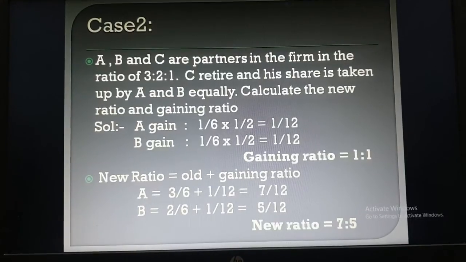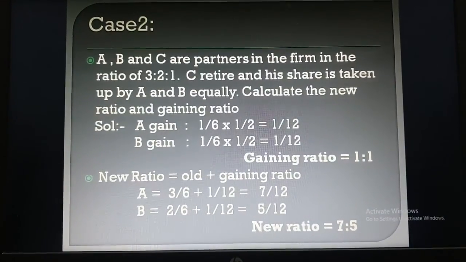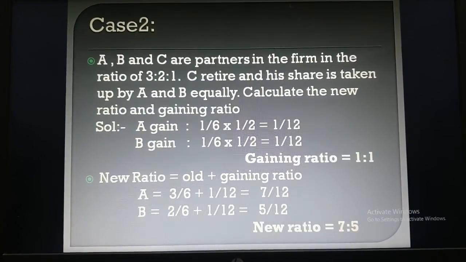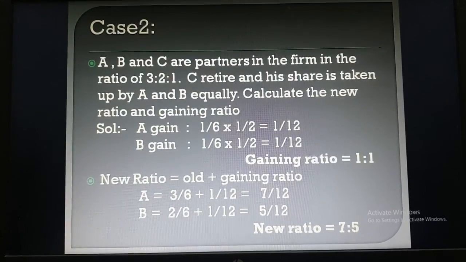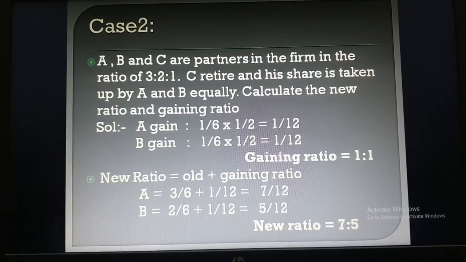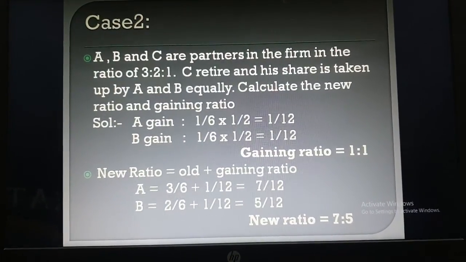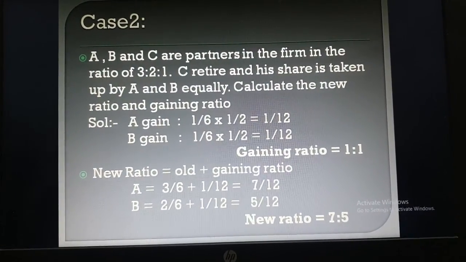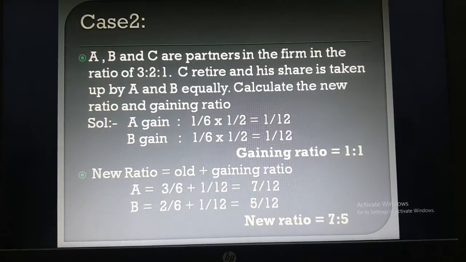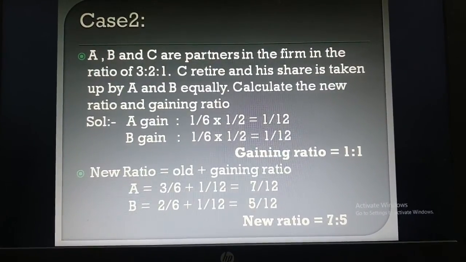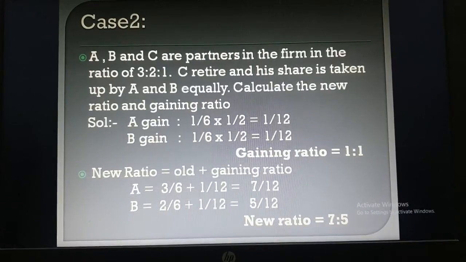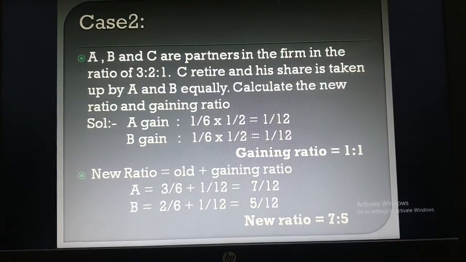Once again I am repeating that the new ratio formula is old plus gaining ratio, because whatever the old ratio of the partners is, they are getting something from the retiring partner, so you have to add the gaining ratio. When you have to calculate the gaining ratio, you use the formula new minus old.